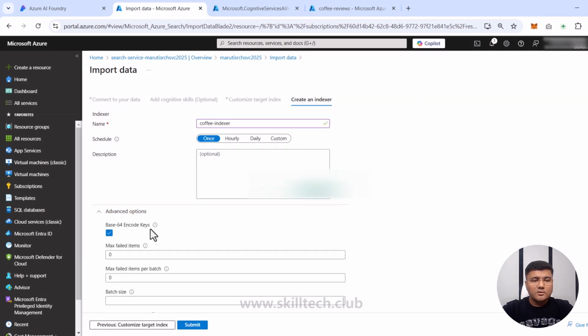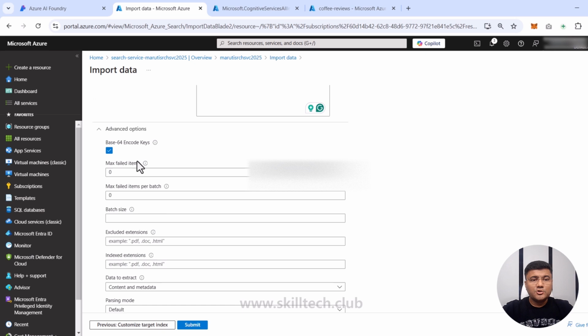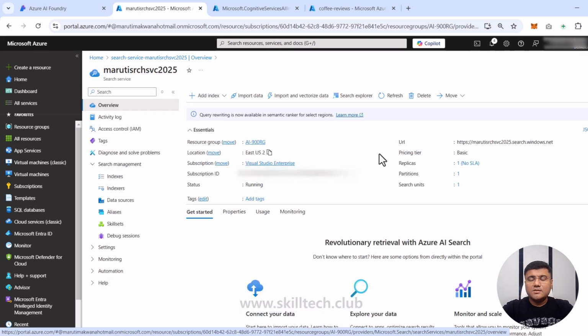Let's expand the advanced options and make sure it is showing you base 64 encoding keys are available for this. These encoding keys are going to make your indexing more efficient. So make sure this is selected here. And if everything else is fine, let's click on submit. Now this is going to run an indexer pipeline automatically. So your AI enrichment is actually going to happen when this particular pipeline execution is going on.